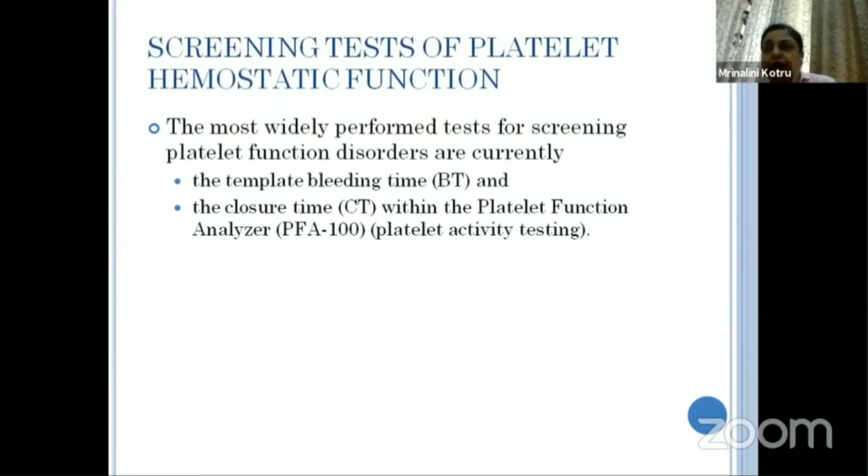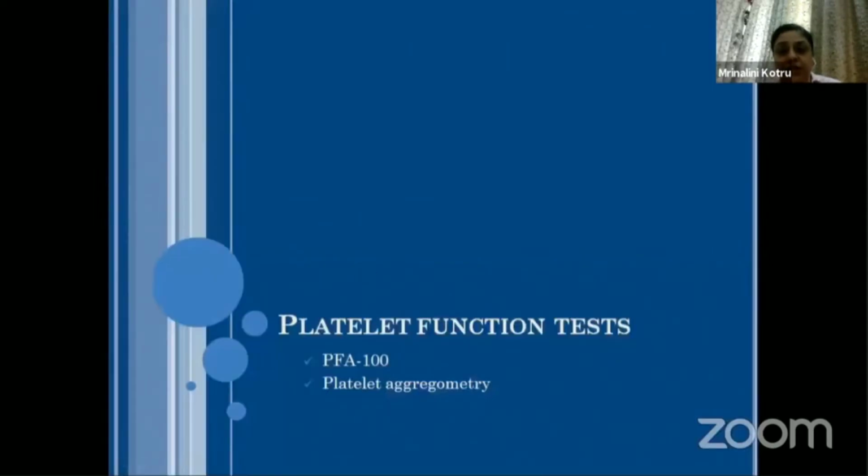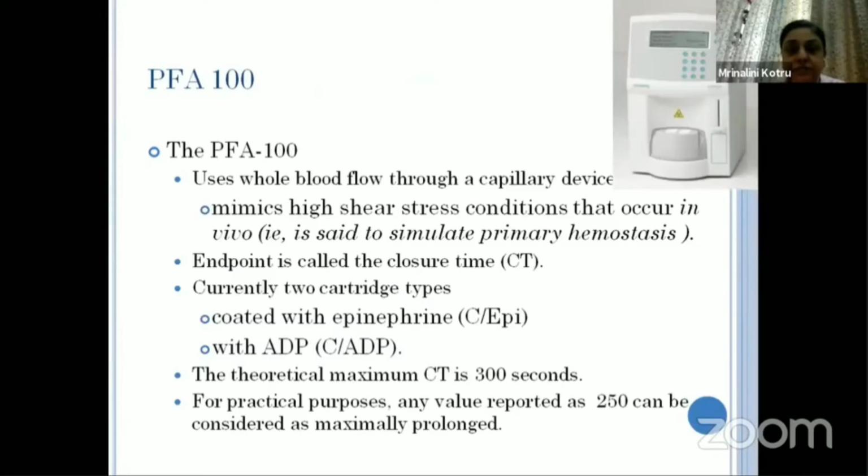I told you bleeding time is a very primitive test for doing it, which has very low sensitivity as well as specificity, but yet in some resource-limited settings we can do it. Mostly it is PFA, which can give us a lot of information, and platelet aggregometry. These two come under the umbrella of platelet function tests.